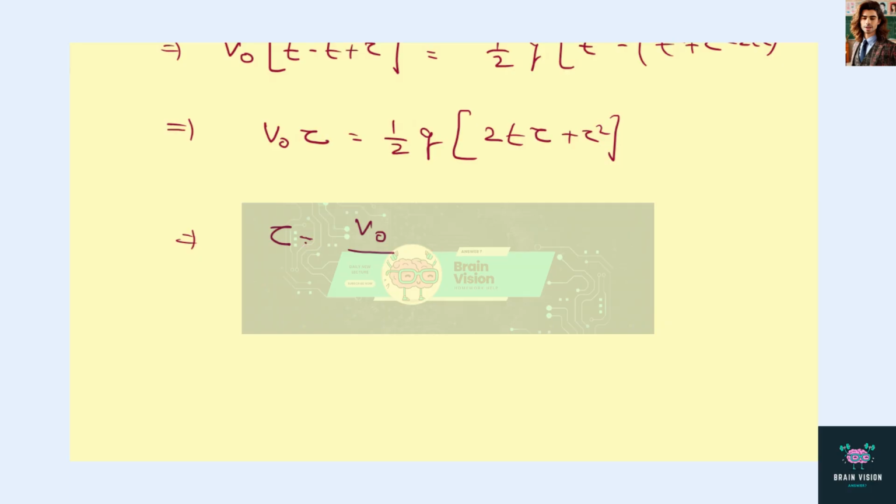Wait a while, we have to find the time. So tau will cancel out, and v0 into tau is equal to half into g into tau into (2t minus tau). We had a mistake here: it is minus tau, not plus tau.